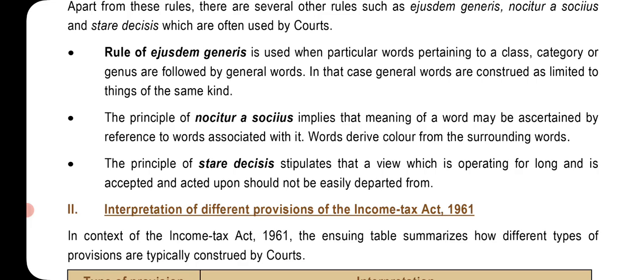In that case, general words are construed as limited to things of the same kind. The principle of noscitur a sociis implies that the meaning of a word may be ascertained by reference to words associated with it. Words derive color from the surrounding words. The principle of stare decisis stipulates that a view which has been operating for long and is accepted and acted upon should not be easily departed from.